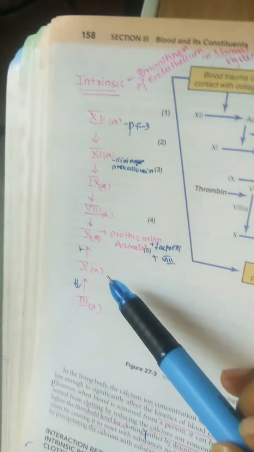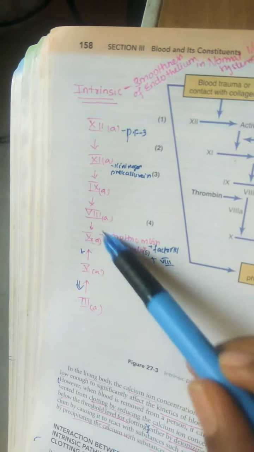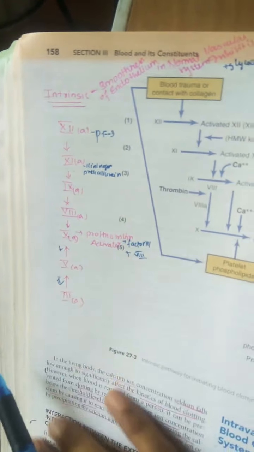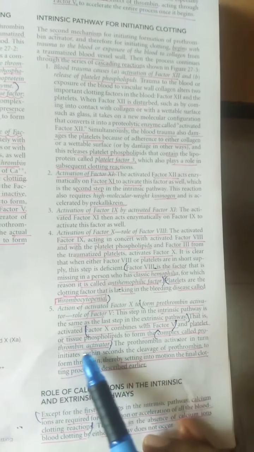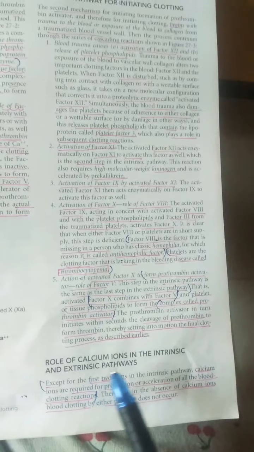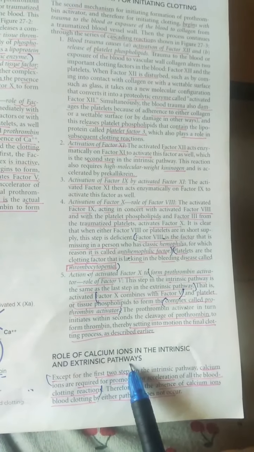So here in this flow chart you can see that factor 5 along with factor 10 together forms a prothrombin activator. That's what we are talking about here. Prothrombin activator, so the complex is called prothrombin activator. And next, the role of calcium ions in the intrinsic and extrinsic pathway.